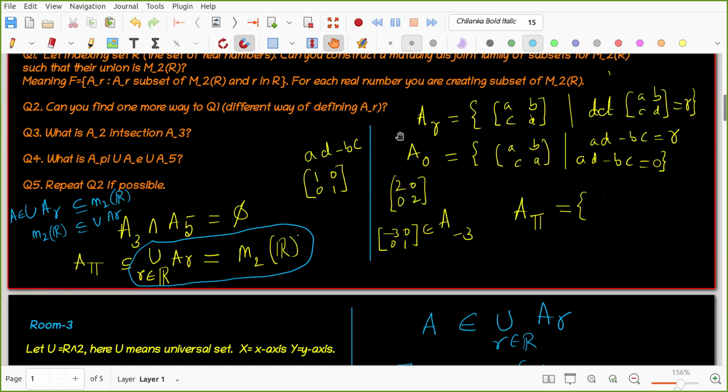We can take A_R to be the set of all those matrices whose summation of entries is R. Wonderful. Good. Nice. Summation is equal to that number. Okay. Is there any other person now? In your room, is there any other thing that came, Nandini? Yeah. This is also good. Is there any other way?